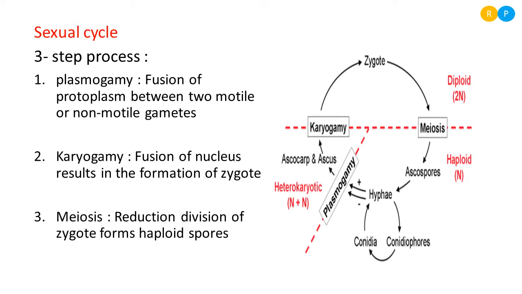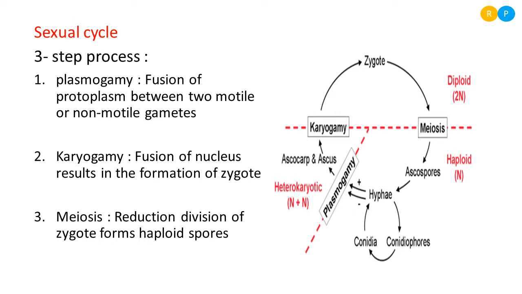Then in the last step, meiosis takes place. So what we are calling the zygote is actually a diploid body. That diploid body has two sets of chromosomes. So in the third step, it undergoes reductional division. By the reductional division of the zygote, haploid spores will form. Clear? So finally, the spores formed have only one set of chromosomes. Clear, right? So the spore formation takes place at the end of the sexual cycle.